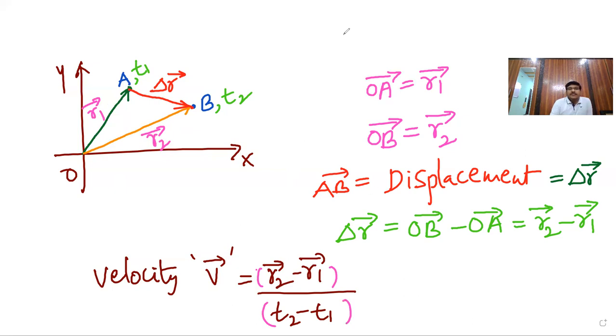If I simplify this, it is indicated as delta R bar, and T2 minus T1 is the change in the time interval, delta T. This is the mathematical definition, delta R bar by delta T. That is the average velocity. Clear? We have seen this by means of the position vector also. This is average velocity.